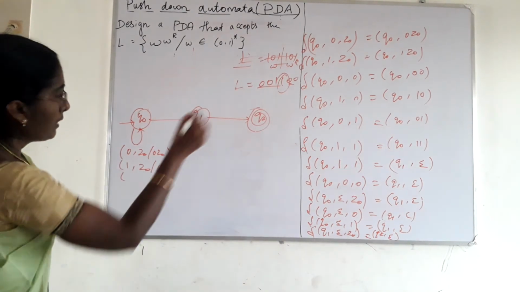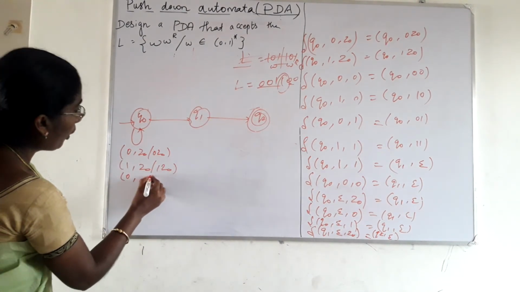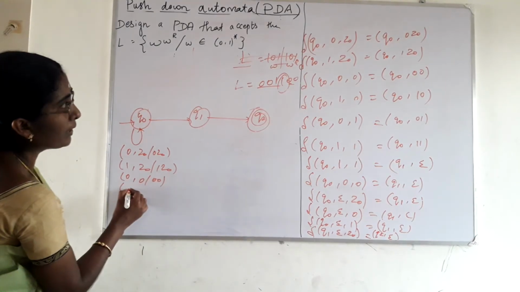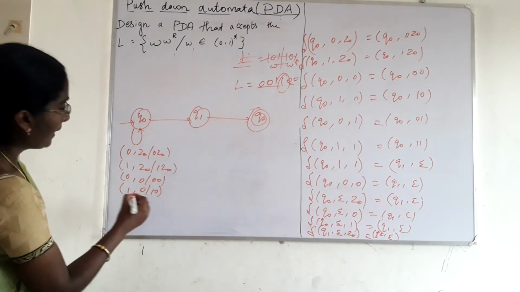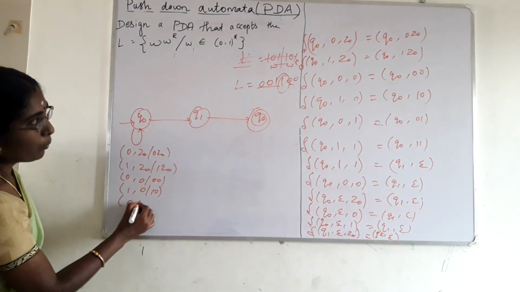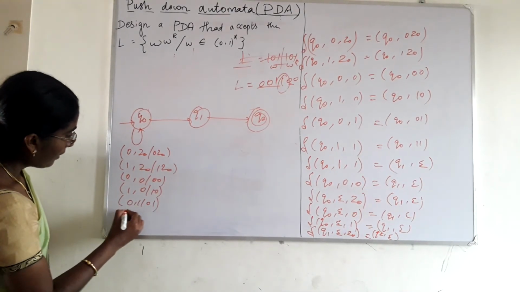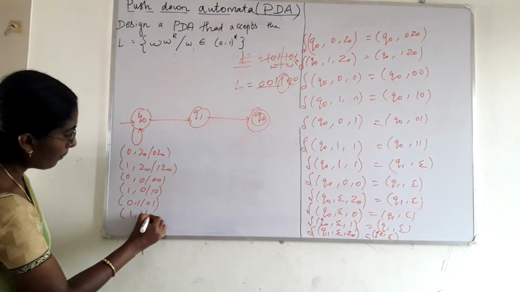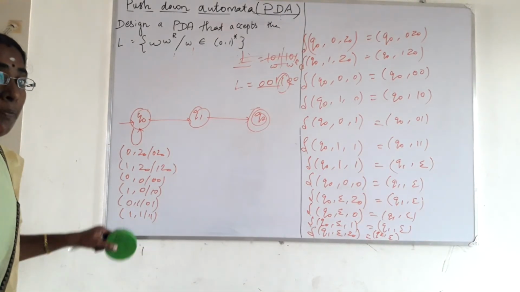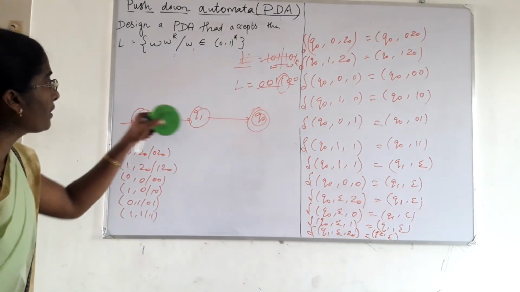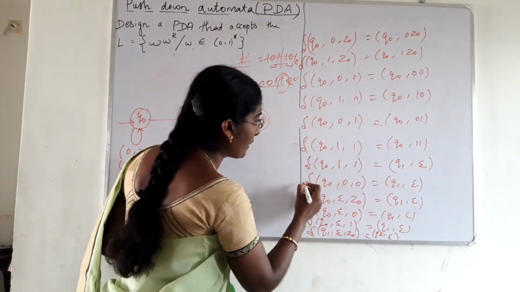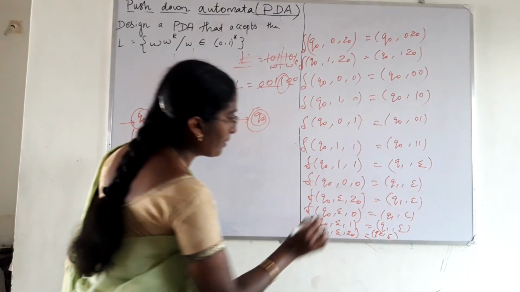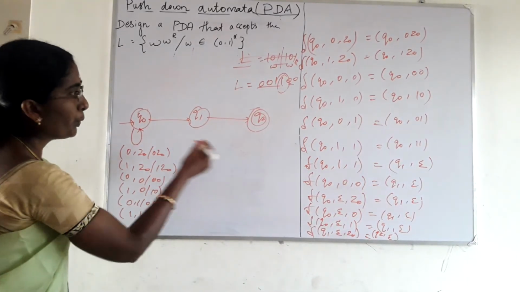Next one is 0 comma 0 by 0 0. Next one is 1 comma 0 by 1 0. Next one is 0 comma 1 by 0 1. Next thing is 1 comma 1 by 1 1. These are the self transitions. Next one is the transition from Q0 to Q1. From Q0 to Q1, this one. These 4 transitions are from Q0 to Q1.